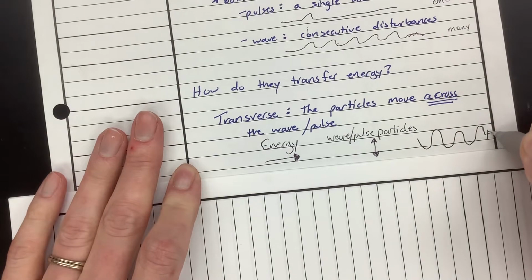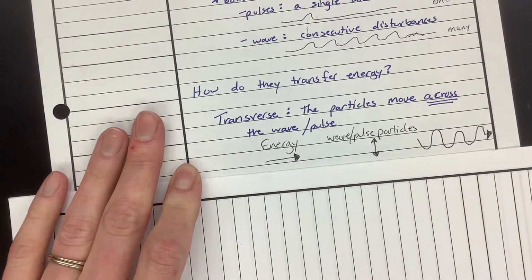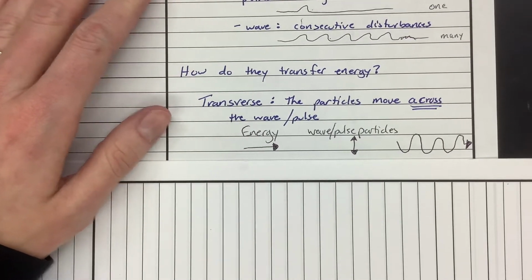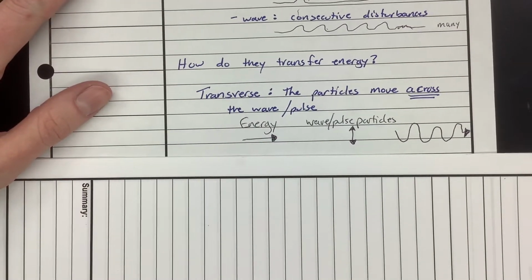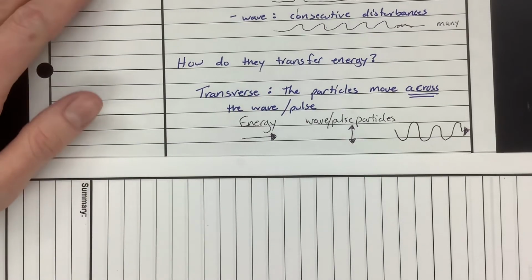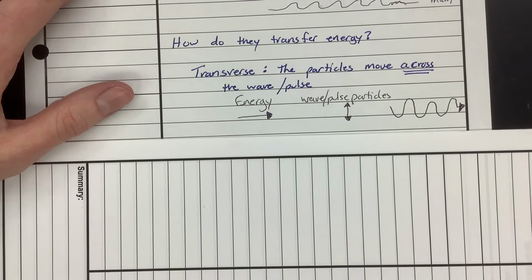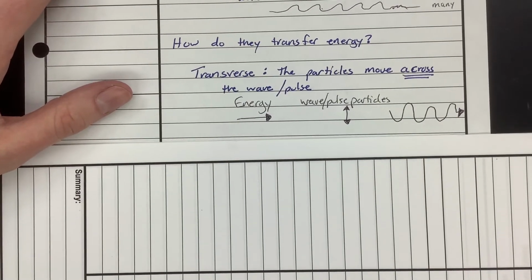Looking at some visuals, there'll be some links that you can look at to see these, some moving images, some GIFs, depending on what you call them, in Schoology, so you can see the difference between a transverse and the other one here. To see what those look like, it's much easier to see them in a visualization than to draw them, okay?